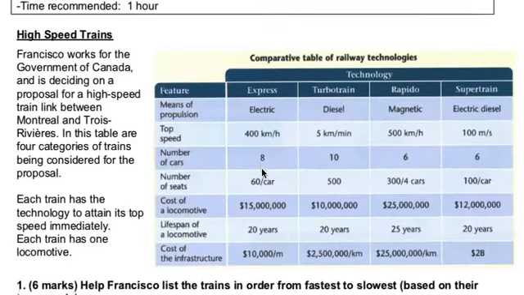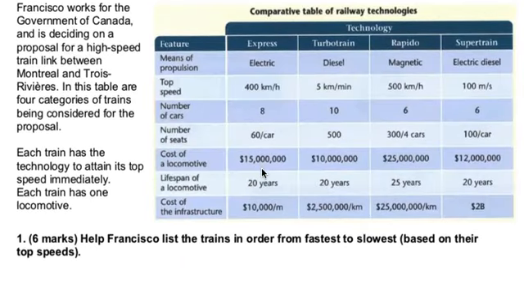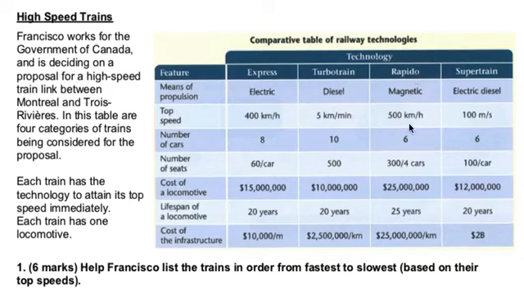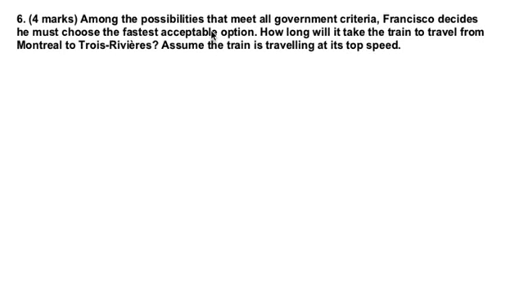So way back before, you had to figure out what the fastest train was. And that was in a previous question, question 1. And when you were doing that, you figured out that the fastest train was the Rapido, 500 kilometers an hour. And so now that you know that you're dealing with a speed of 500 kilometers an hour, then you just have to figure out how long will it take the train to travel from Montreal to Trois-Rivières.